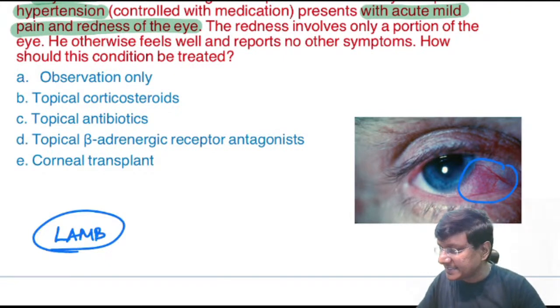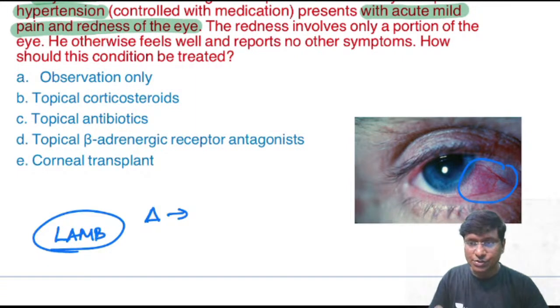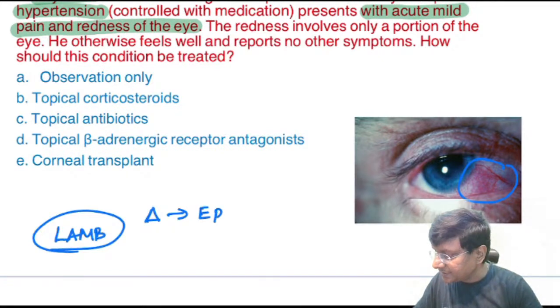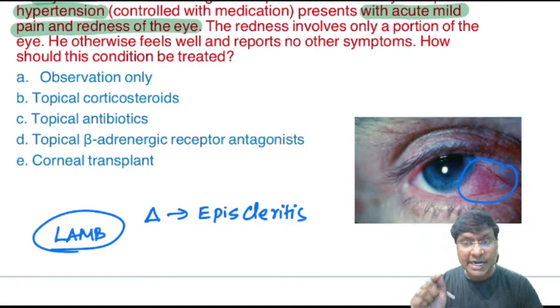So what exactly is the diagnosis here? What exactly do you think is the diagnosis of this particular image? It is episcleritis. Episcleritis is due to acute inflammation immediately underlying the conjunctiva.